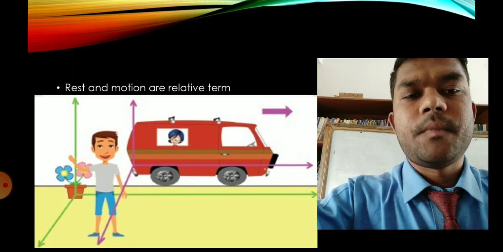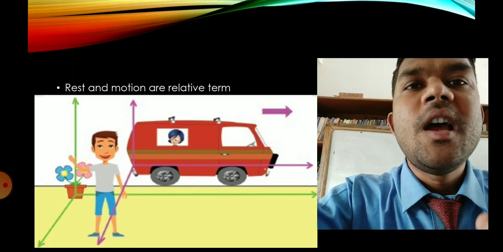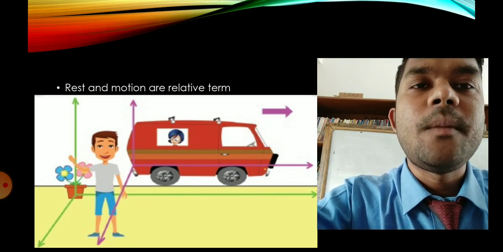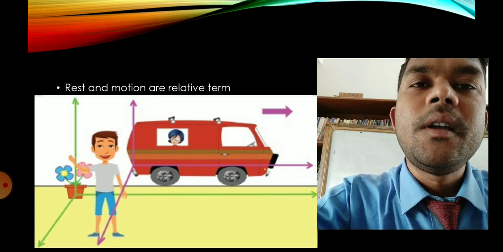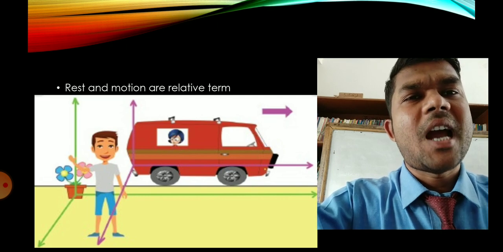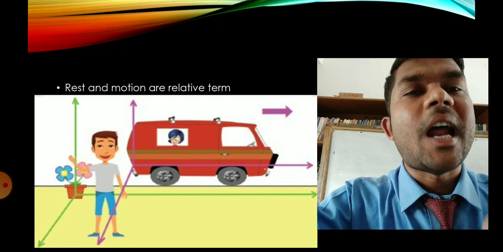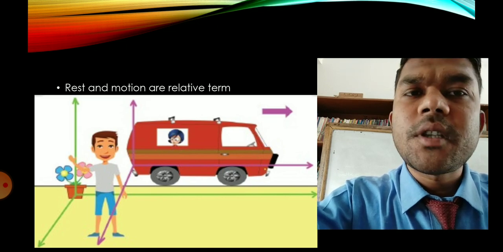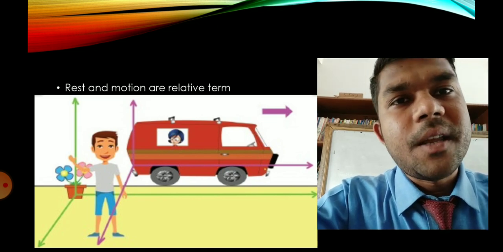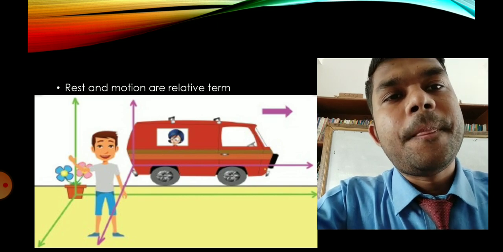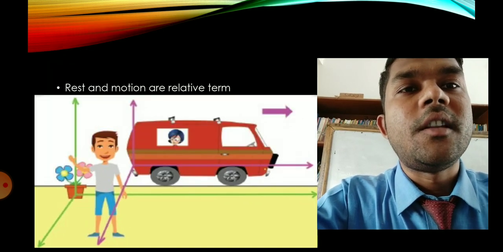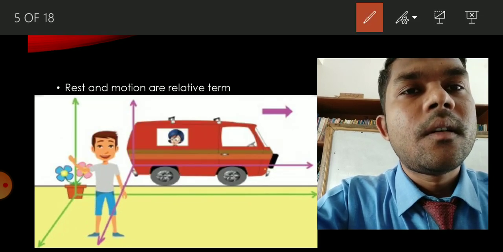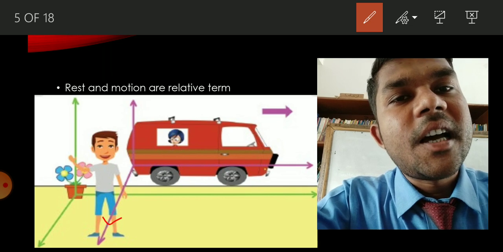Now there is the next thing you should understand about rest and motion. Rest and motion are relative terms. That means a body can be at rest or in motion at the same time. It can be in the rest and in the motion at the same time. For example, the same figure we'll discuss. For example, the car is in the motion. And the boy is in the rest.